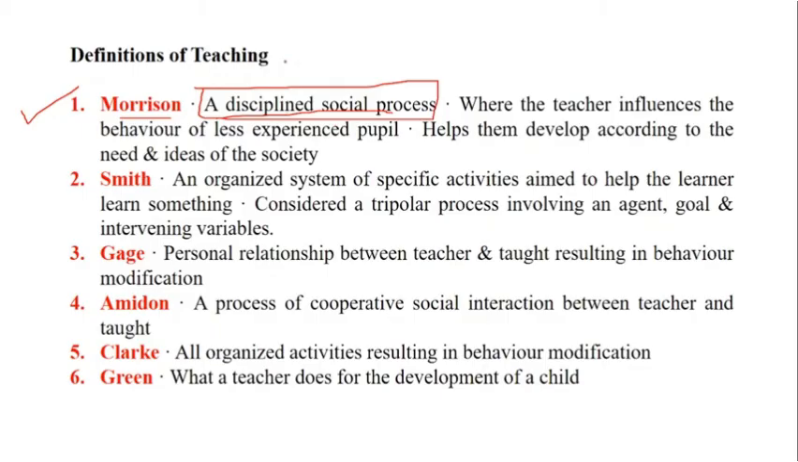Okay. So in assertion and reasoning questions, this type of statement is asked: it is a disciplined social process wherein we ensure that the child learns the education only with the part of discipline. At the same time, the teacher influences the behavior of less experienced people. It means it is a process wherein the more experienced person teaches the less experienced person, that is the student. And this is how it helps to develop the ideas and needs of the society. It means to make the future generation ready.